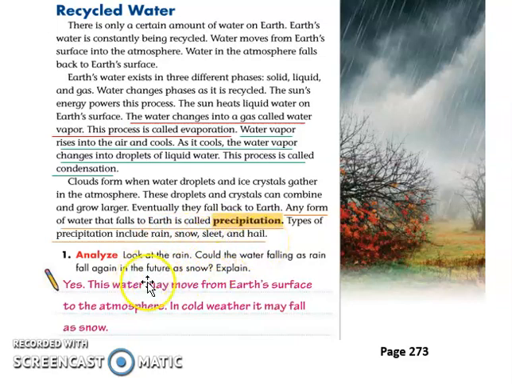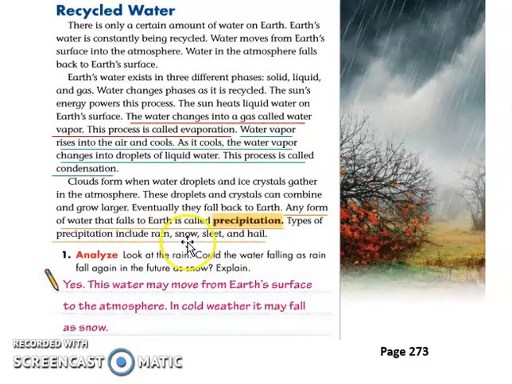Let's go to question number 1. Look at the rain here in the picture. Could the water falling as rainfall again in the future fall as snow? Explain. Yes, because remember, the precipitation could be in the form of water, which is rain.